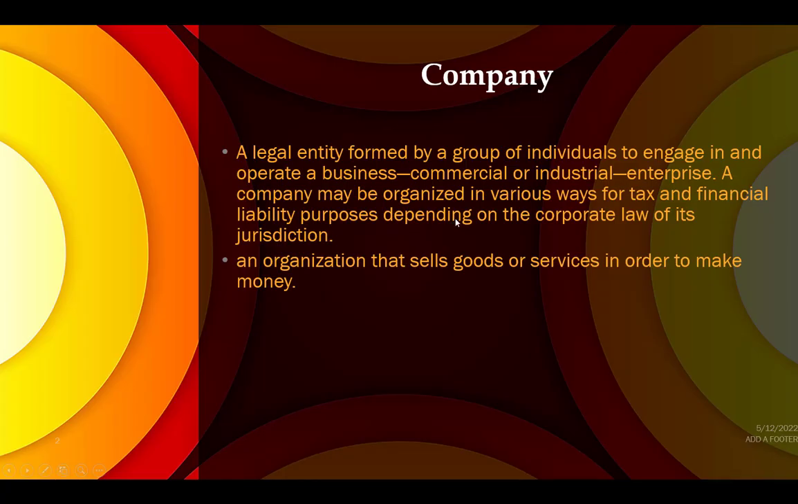So the first thing that we have to know is that a company is a legal entity composed of, ideally, a group of individuals where they operate as a business or as an enterprise, and they can be an organization that sells goods or services in order to make money. And also to point out, a company is a separate legal entity from the owner, which means it is authorized to buy, sell, have a loan on its own and can be sued.